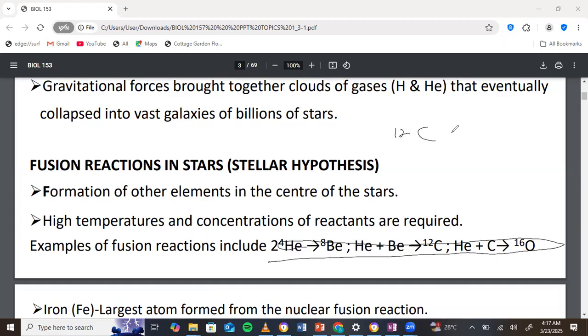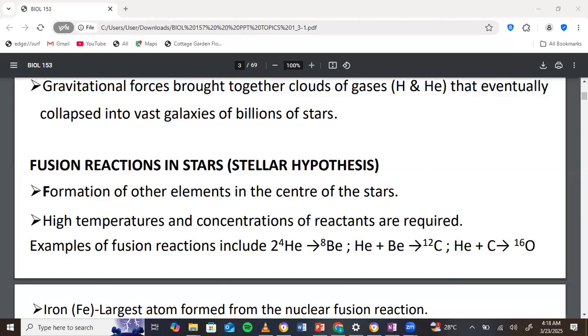Carbon 12 attracted a proton, which is hydrogen, now to form carbon 13, right? Now this is a side reaction leading to an odd mass element. Now the truth is, the carbon 12 here, or the even numbered ones, generally are more stable than the odd numbered ones, and hence they are more predominant. The odd numbered ones are less predominant. So that is that for the last point when it comes to the stellar hypothesis.